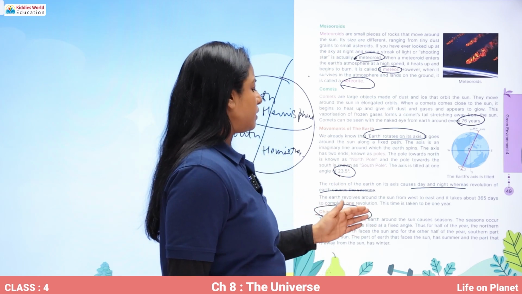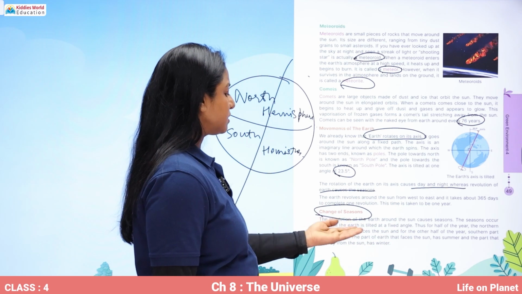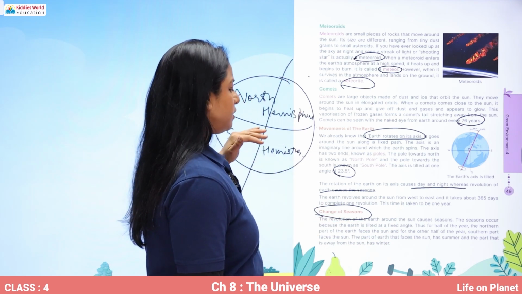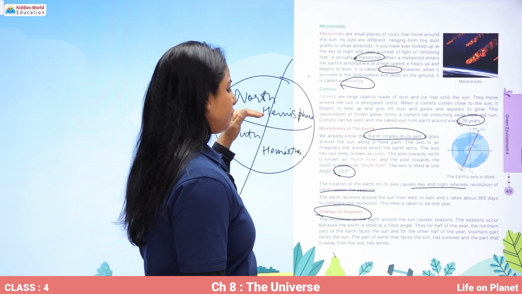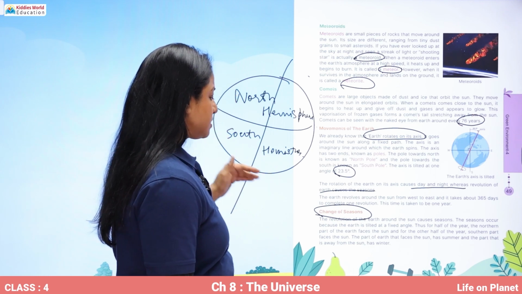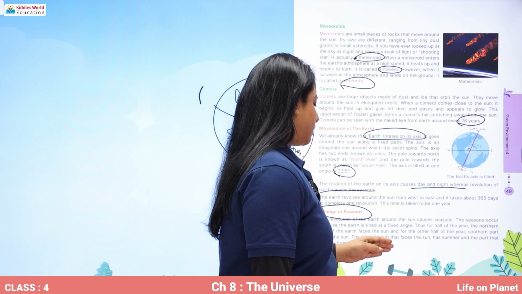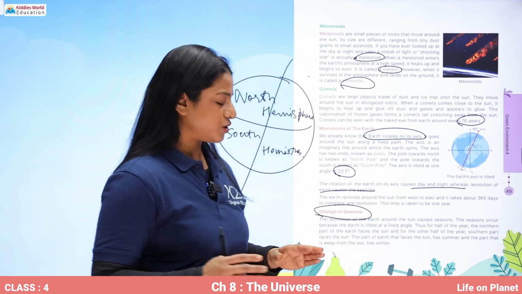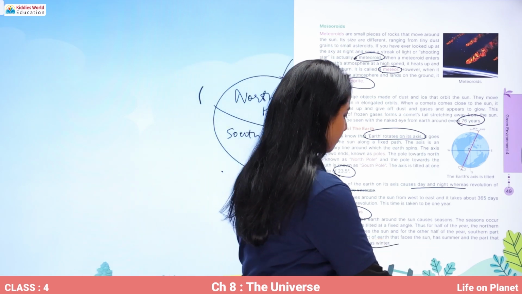So the revolution of the Earth around the sun causes seasons. The seasons occur because the Earth is tilted at a fixed angle. Thus, for half of the year, the northern part of the Earth faces the sun, and for the other half of the year, the southern part faces the sun. The part of the Earth that faces the sun has summer, and the part which is away from the sun has winter.